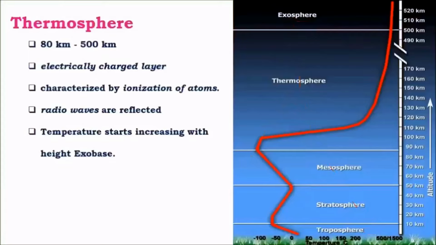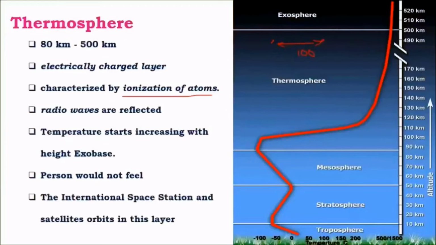The increasing temperature is mainly associated with ionization of atoms. And though there is a huge increase in temperatures, where temperatures would rise to a few hundreds to a few thousand degrees Celsius, a person in this layer will not feel a significant amount of heat, because the density of this layer is so low that the atoms present in this layer are separated by a few hundred kilometers, which is why a person would not feel any heat in this region.